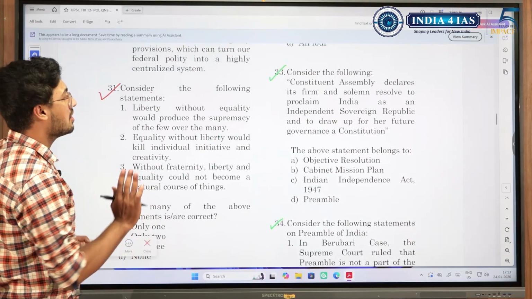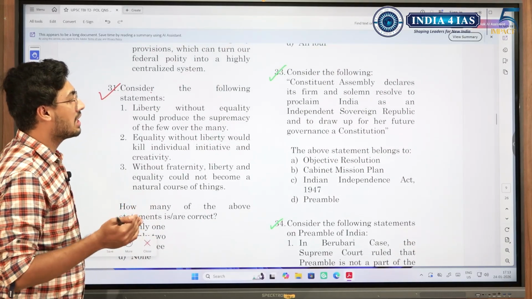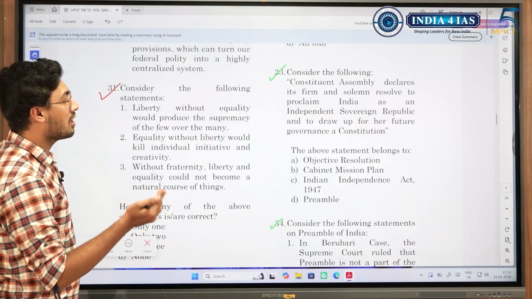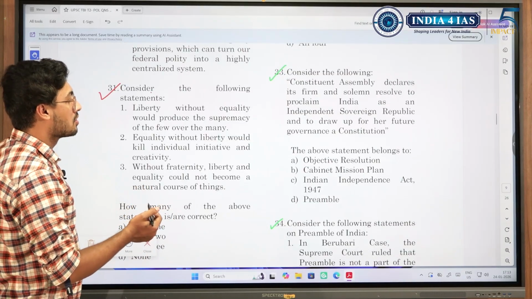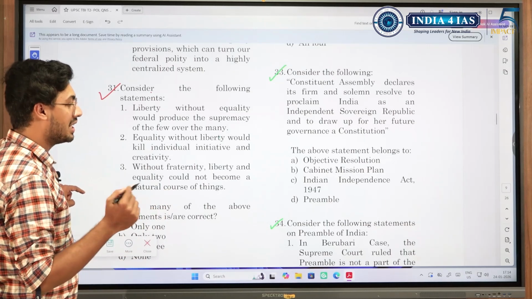See, this is an easy question. Constituent Assembly declaring itself independent sovereign republic. So from which of it was taken? So it was from objective resolution of 1946.